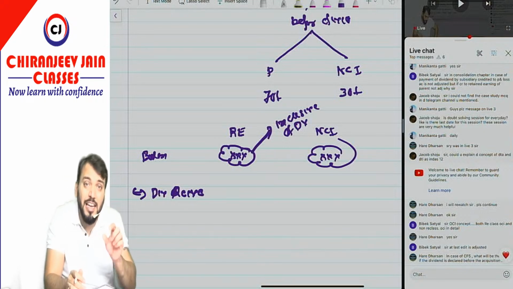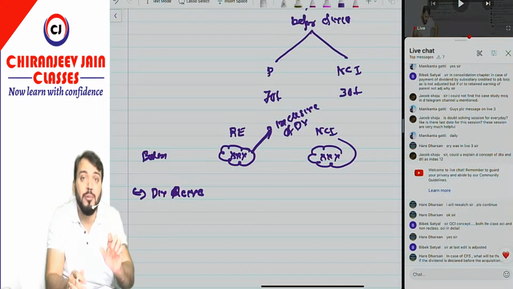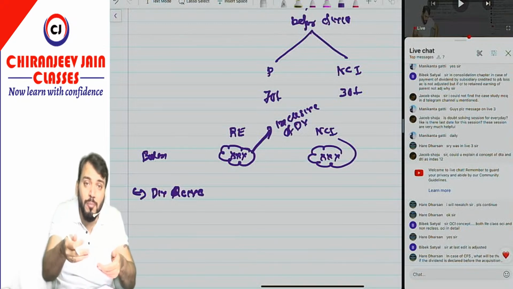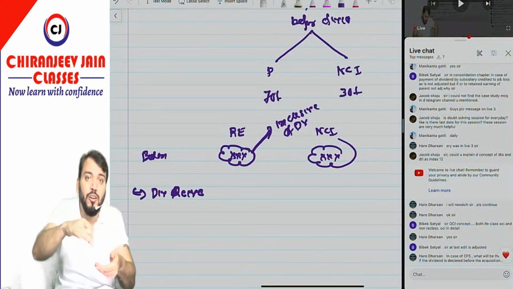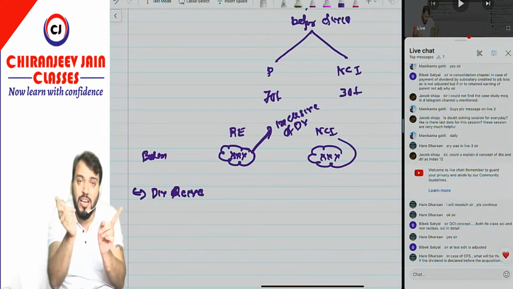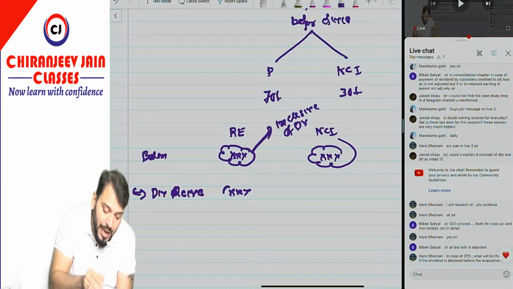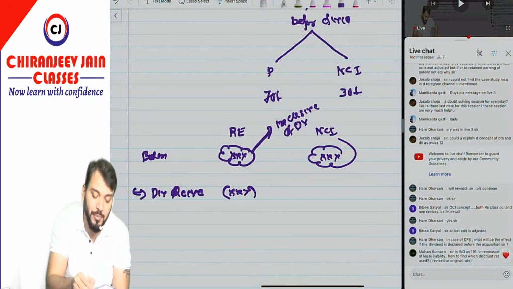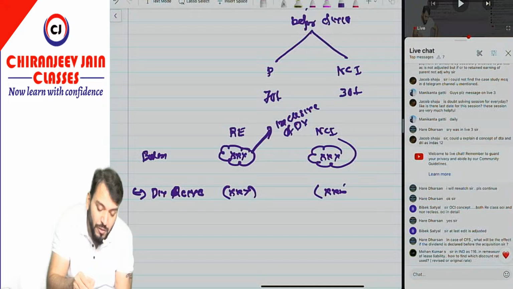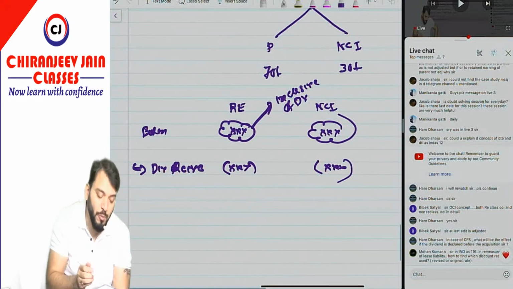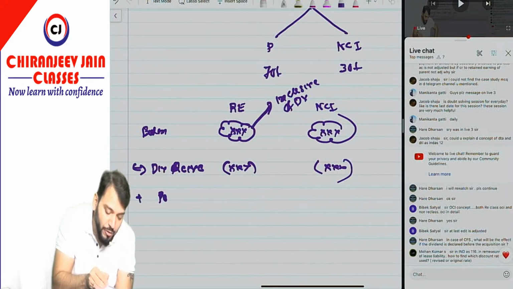So we are eliminating that dividend received from the parent company SOPL. Why? Because this is the dividend received from the group company only, so that should not be income. We are just cancelling it. So whatever dividend was received by the parent company will now be cancelled. Understood this point? And then we'll add post-acquisition profit.